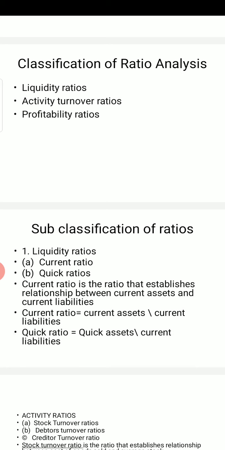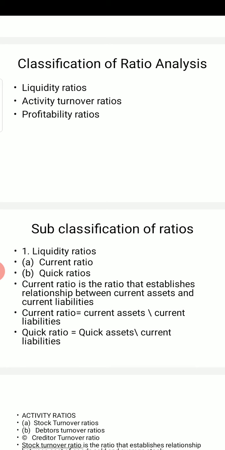Again I am repeating: cash, stock, debtors, bills receivable, prepaid expenses, accrued income, and so on. And some examples of current liabilities are creditors, bills payable, outstanding expenses, bank overdraft, and so on.